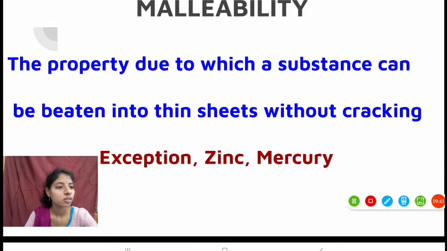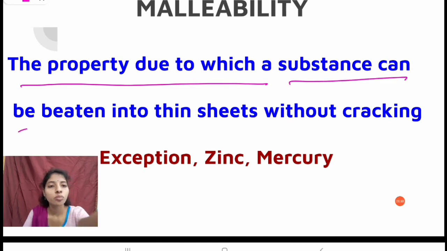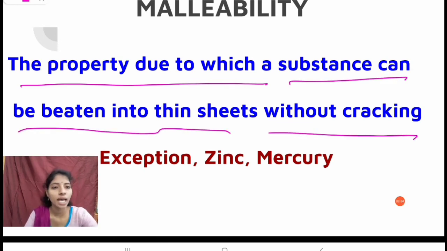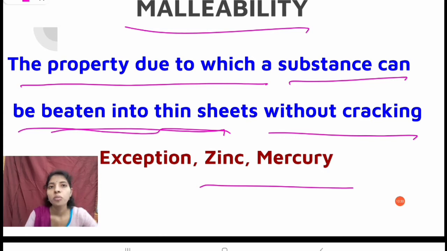So, we can say that the property due to which a substance can be beaten into thin sheets without cracking is known as malleability, except for zinc and mercury. We know mercury is in the liquid state, so we cannot beat mercury. Similarly, zinc also cannot be beaten into sheets. So all the remaining metals can be beaten into thin sheets. They have malleability in nature. The property due to which a substance can be beaten into thin sheets without cracking is known as malleability.